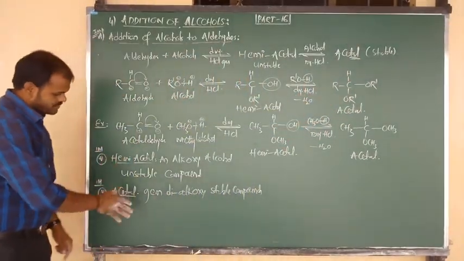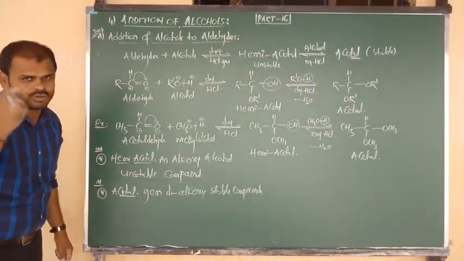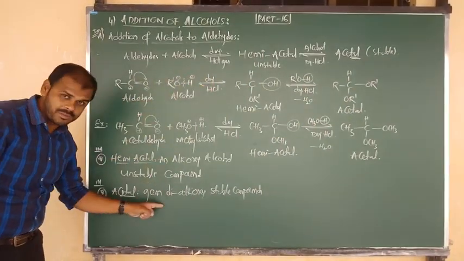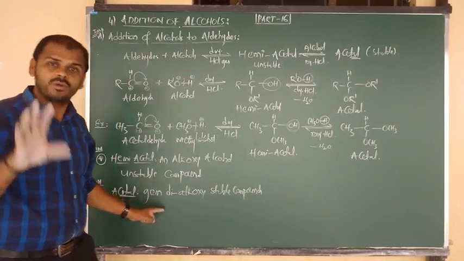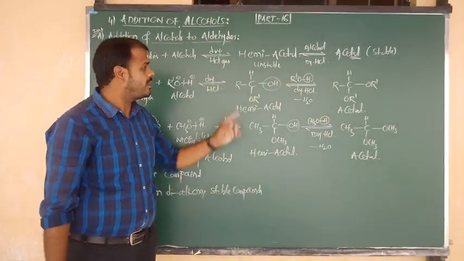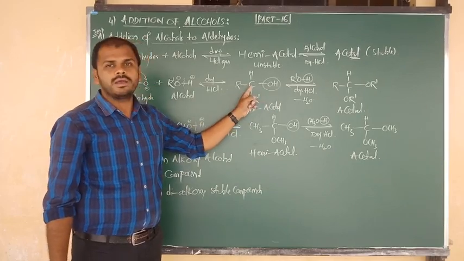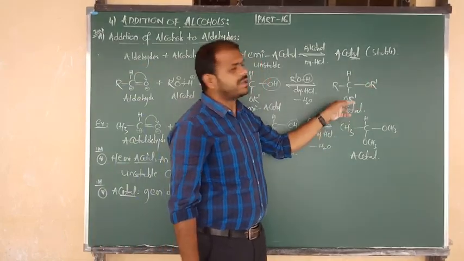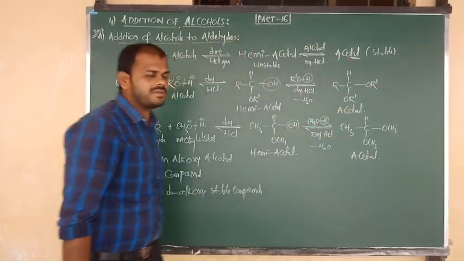That is the definition we have to write. Both are 1 mark questions. Okay, all of you, by looking at the structure, try to remember the definition, otherwise you can't write it. Both are gem compounds. Otherwise we can say simply: gem alkoxy alcoholic unstable compounds are hemiacetals. Gem dialkoxy alkanes are nothing but acetals.